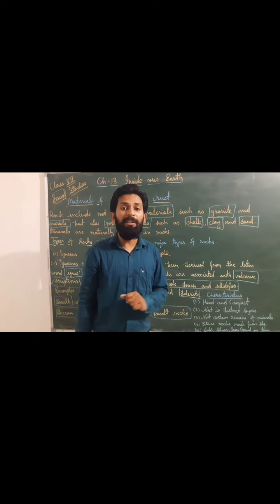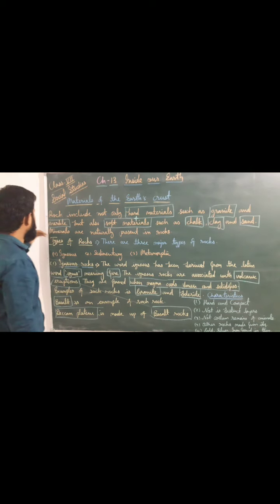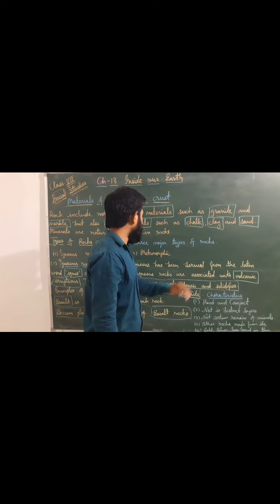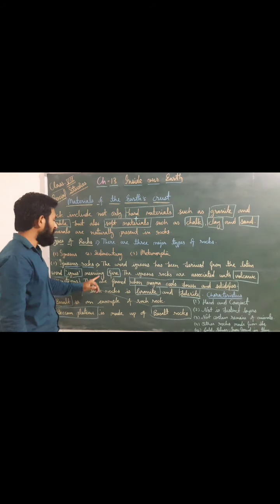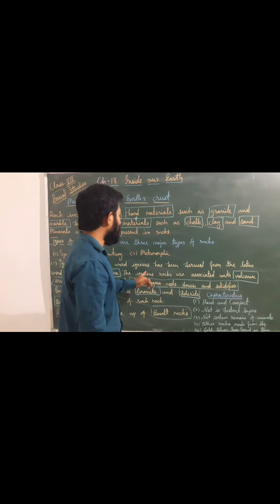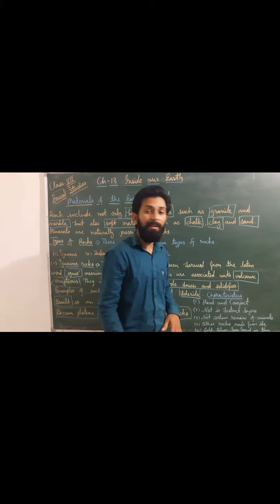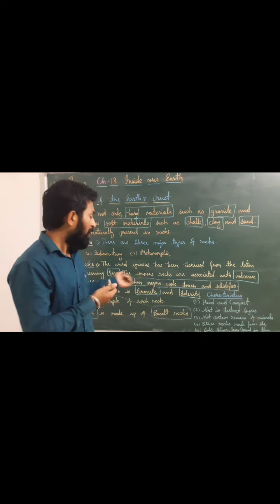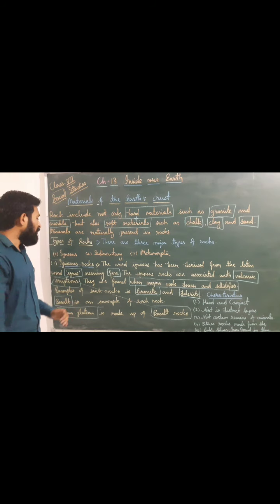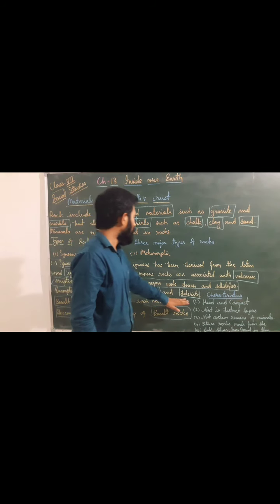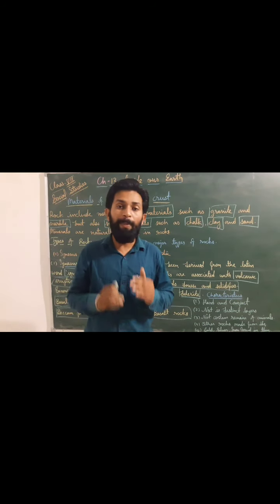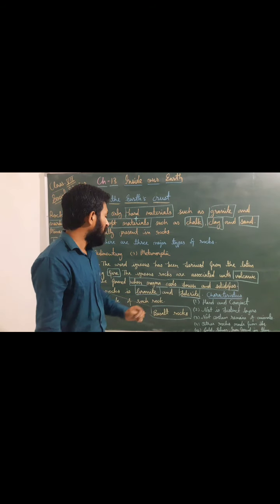Dear students, that was about igneous rock. Once again, I am going to revise. The word igneous has been derived from the Latin word ignis, and ignis means fire. The igneous rocks are associated with volcanic eruption. When magma cools down and solidifies, then we get igneous rock. Examples of such rocks are granite and dolerite. Basalt is an example of such rock, and the Deccan Plateau is completely made up of basalt rocks.